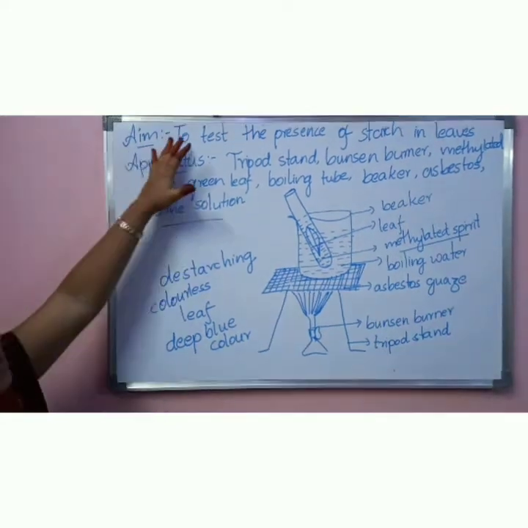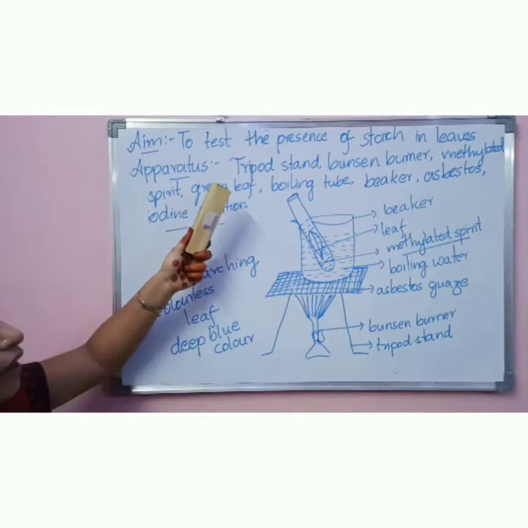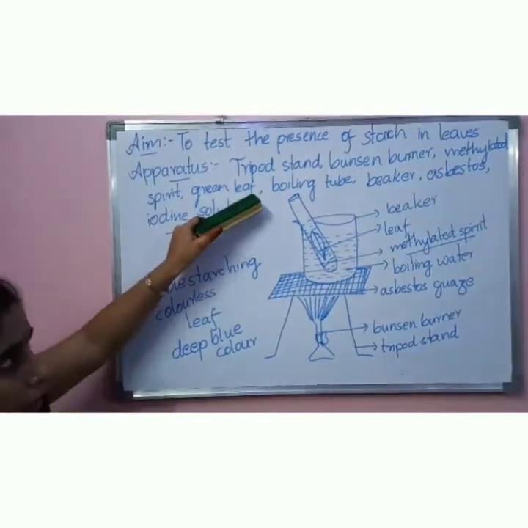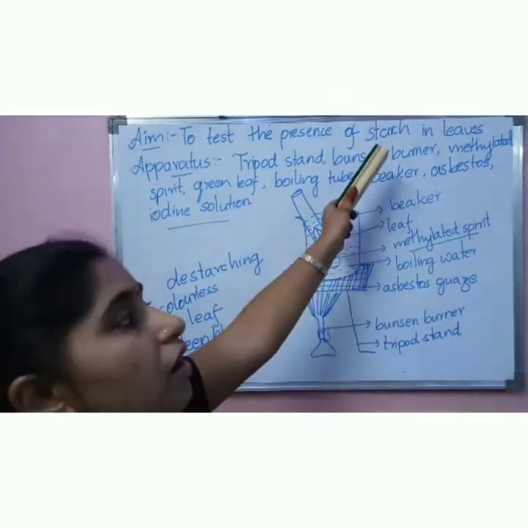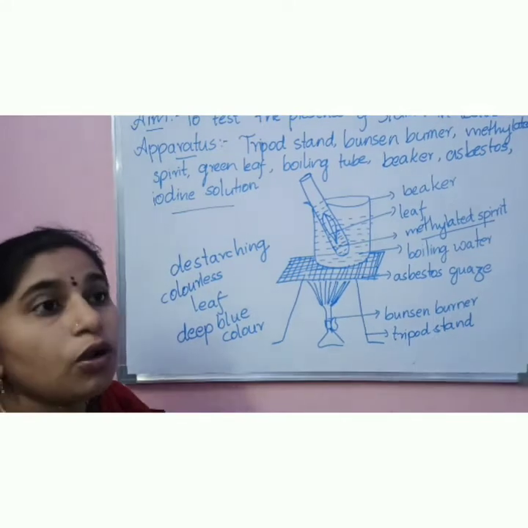Our aim is to test the presence of the starch in the leaves. Okay, to that, what do we require? We require a tripod stand, Bunsen burner, methylated spirit, boiling tube, green leaf, beaker, asbestos gauze and iodine solution. So now coming to the procedure. What you have to do?